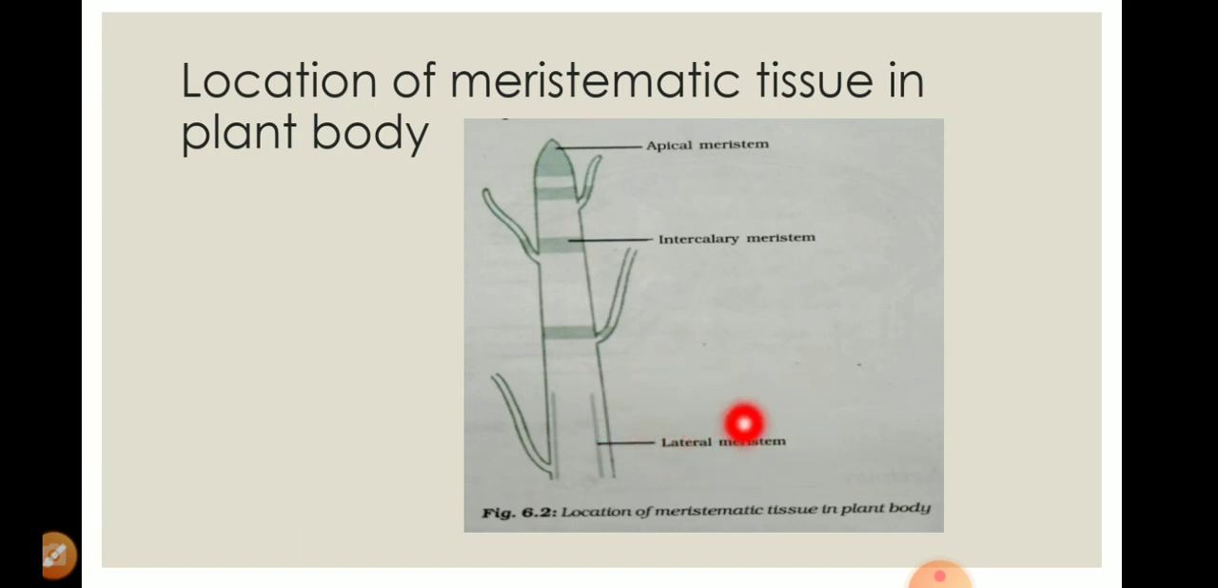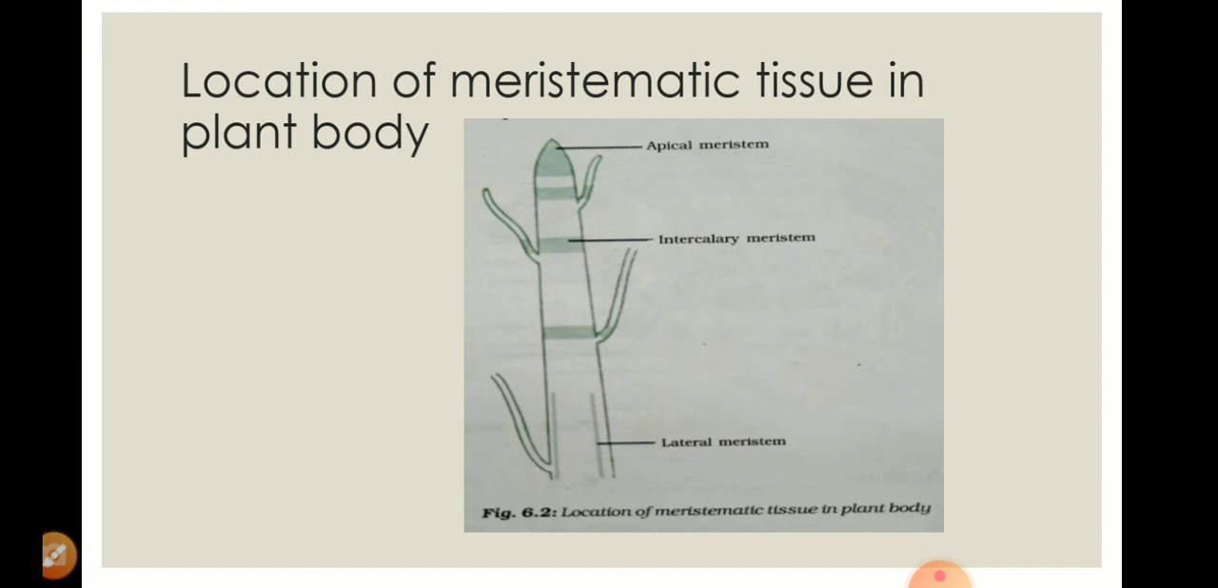Lateral meristematic tissues are present on the lateral sides of the plant, in a lateral position, side by side. Like our hand, our body, the hand position is lateral, that is, side by side. Now the function of apical meristematic tissue is what? This apical meristematic tissue is present at the apex, that is called root apex or shoot apex, and its function is that it increases the length of the tree, stem or root.